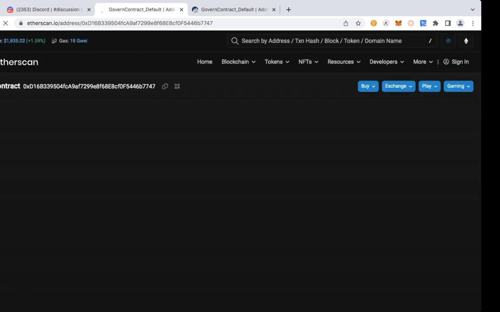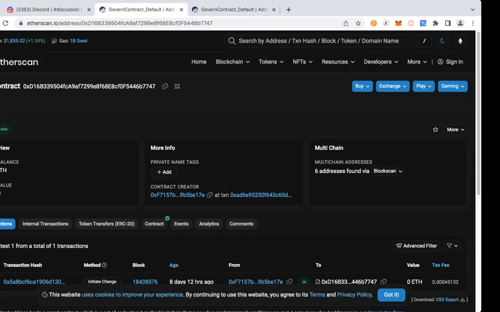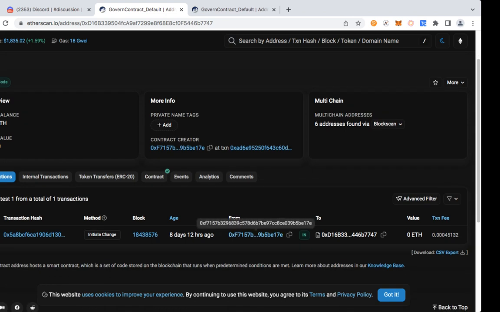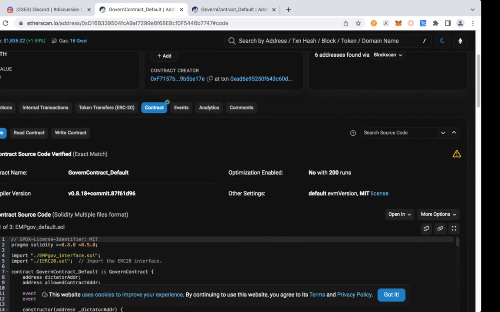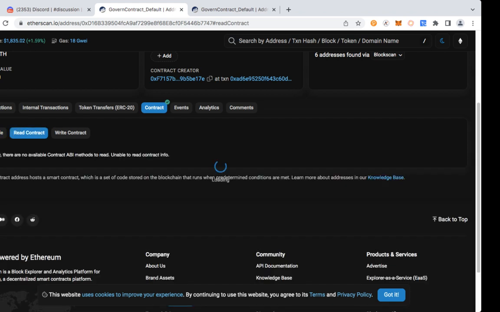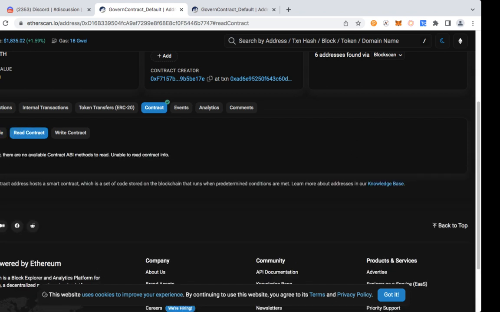Now we are at the governance contract that is under my control. You can see that it was minted by my address back in the day. That contract also has its source code posted, and we can read and write to it. So the first thing we're going to do is write to that contract.